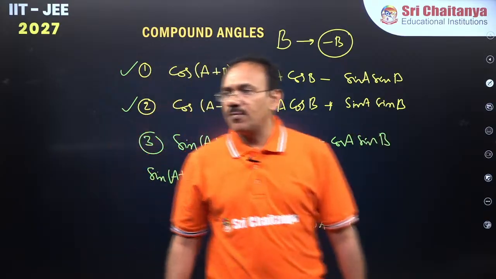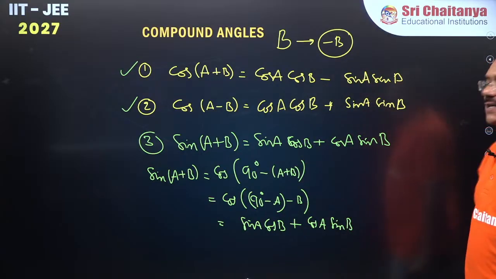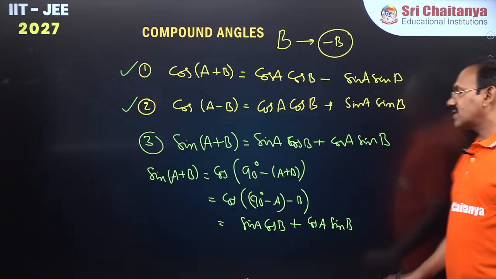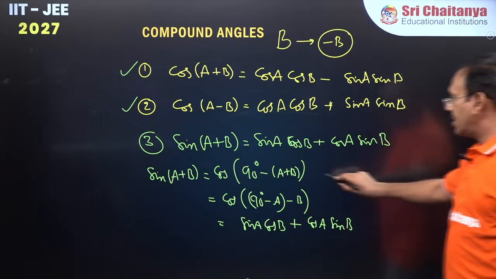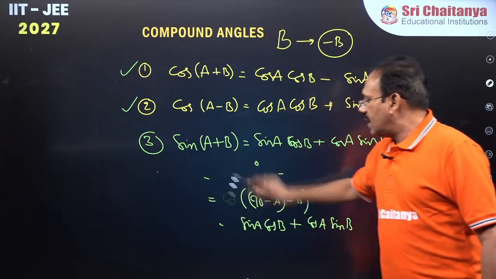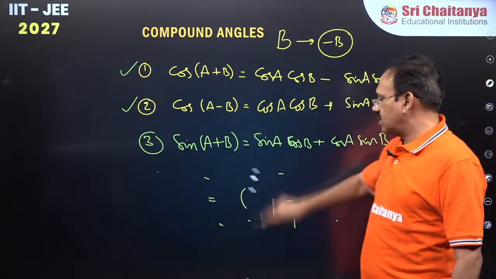So from this formula itself you can derive the sin of A plus B formula. What is that? Sin A cos B plus cos A sin B. Clear everyone? Just try to write in terms of cos, you are going to get this.